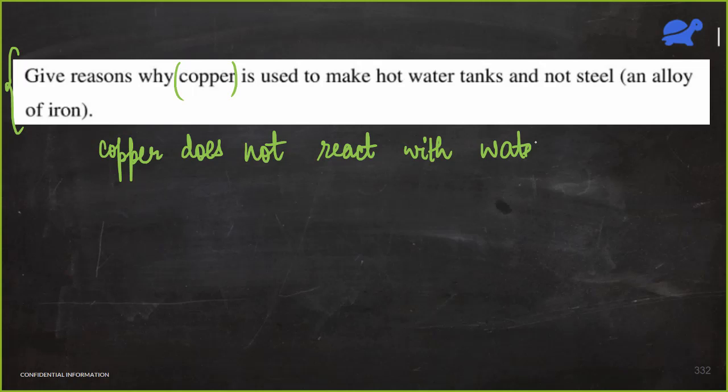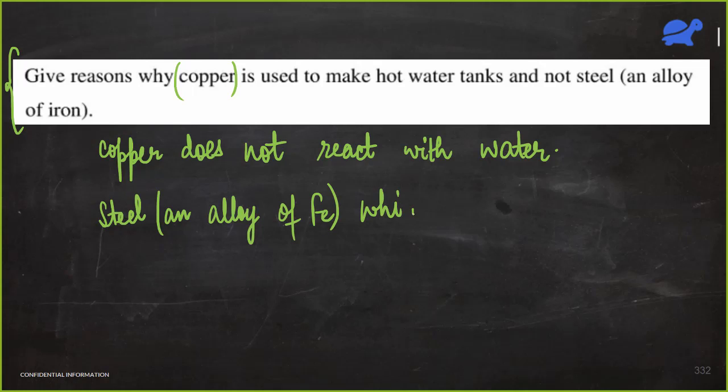But what happens in the case of steel? Steel is an alloy, so it is a mixture of different elements, and iron is one of them. So steel is an alloy of iron. We'll see the composition of steel in the next class.